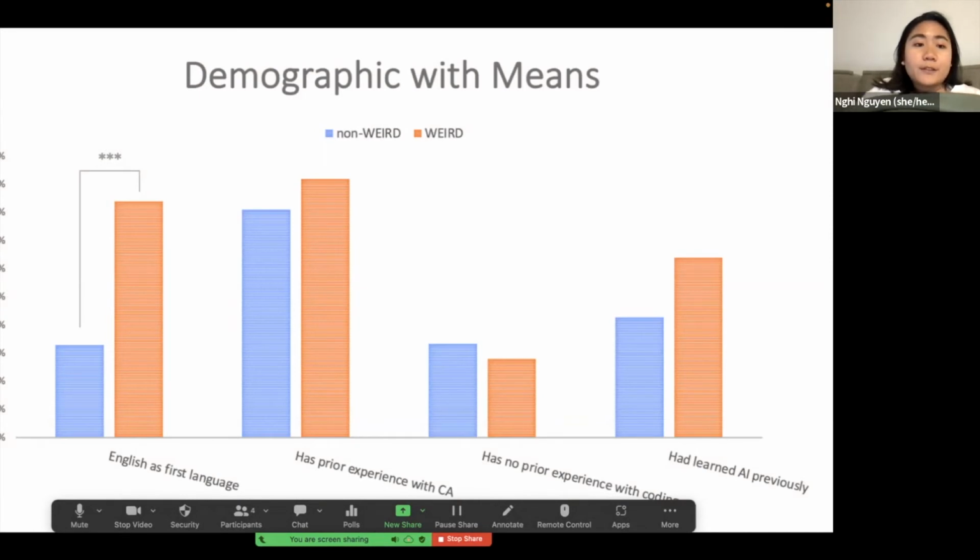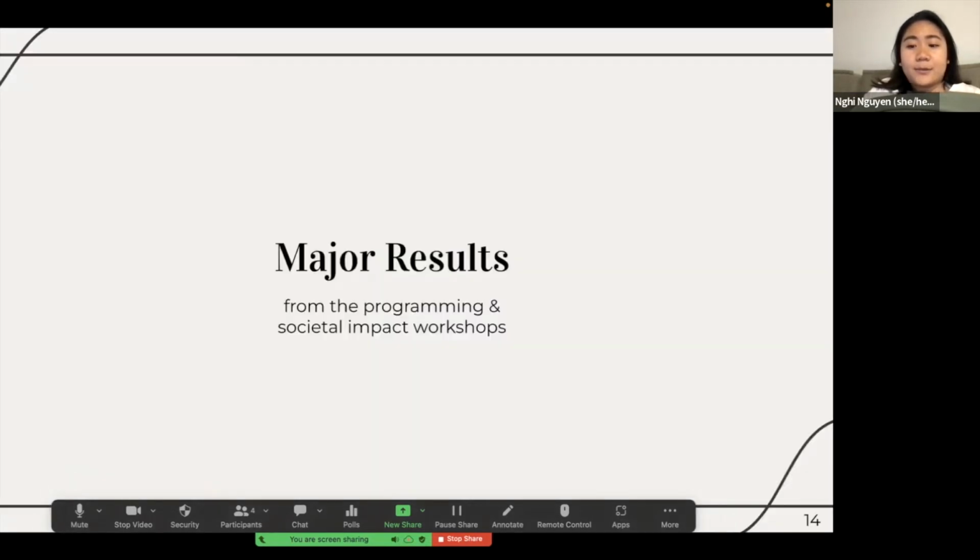For the final demographic that we wanted to show, we wanted to measure the means of 4 categories between 2 subsets, which were weird and non-weird. So as we can see from the graph, the category of English as the first language is the only one that has statistical significance. So after going over all these demographics, I'm going to pass off to Jess to discuss our major findings from the workshop.